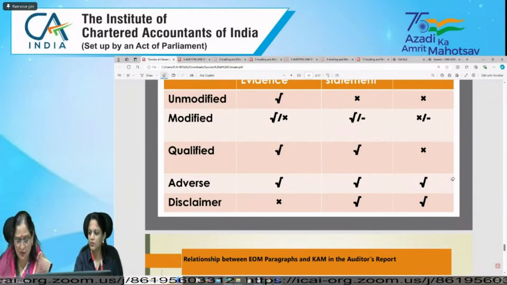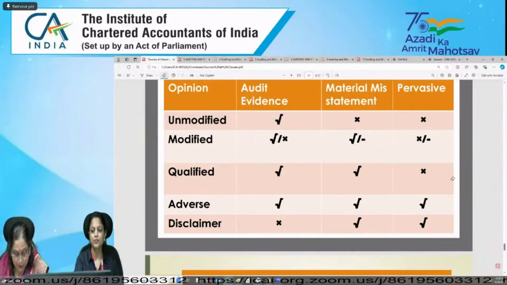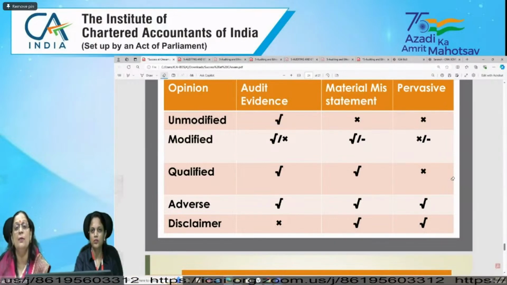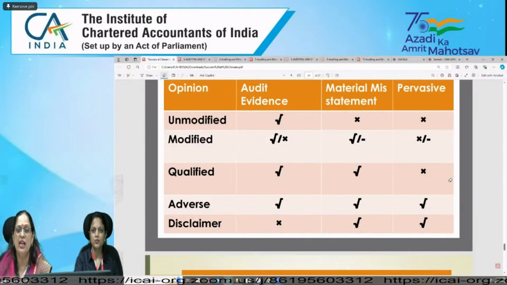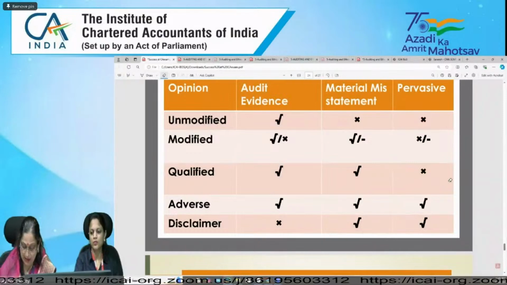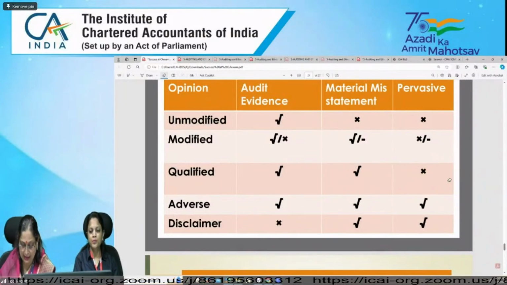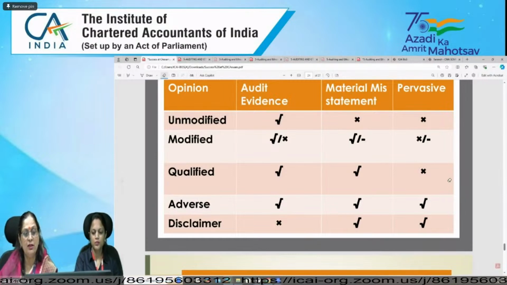The next is measurement. Now transactions have been recorded accurately at their appropriate amount. Means whatever amount is there, it should be accurate. Its measurement should be the amount which should be reported in the financial statement, and there have been no errors while preparing documents or in posting transactions to ledger. Figures and explanation are not misstated. I hope it is clear. It's a very important topic. Its weightage is 12% to 20%.